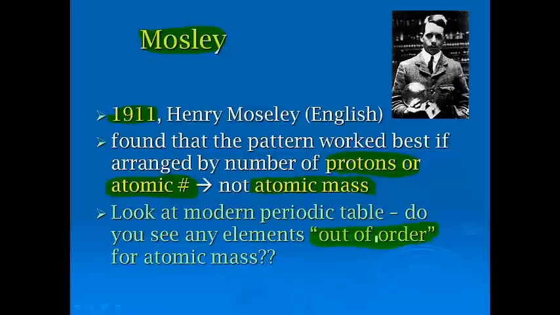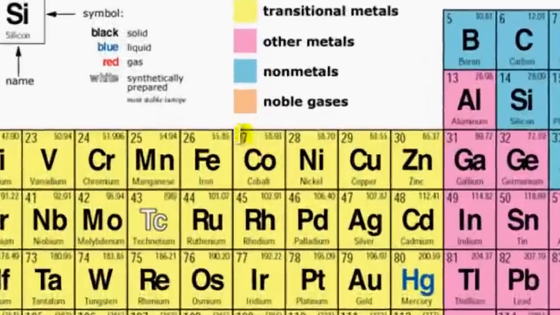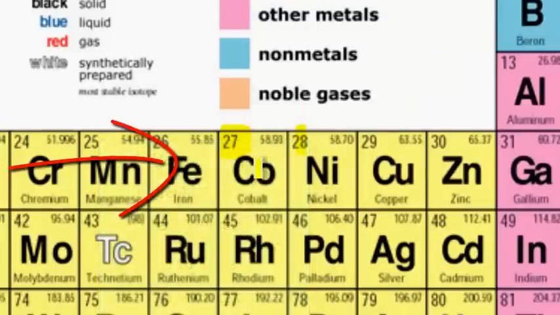So either take out a periodic table or flip back to the slide, because I'm going to point out what I mean. If we go to cobalt and nickel right here, cobalt has atomic number 27, nickel is 28. But if you look closer at their atomic masses, cobalt is 58.93 and nickel is 58.70. Now, if we remember, these atomic masses are weighted averages of all of the masses of the isotopes that exist.